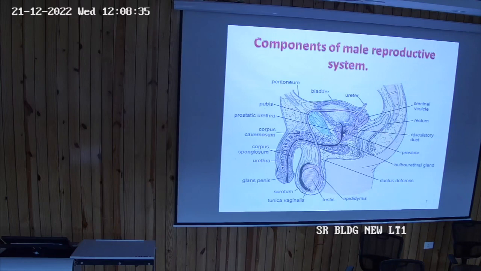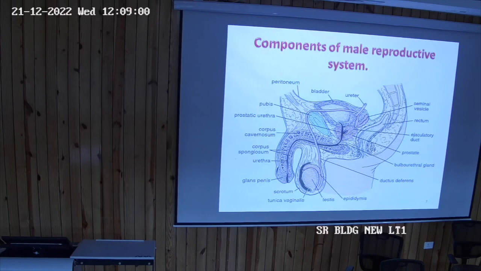So sperms after formation travel through the epididymis, through the vas deferens, going behind the bladder. These are only the general relations. The vas deferens is a 45 centimeter elongated structure. Then the duct from the seminal vesicle, both of them are forming the ejaculatory duct, and this duct will be opening into the prostatic part of the urethra.